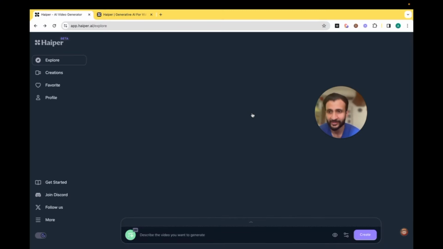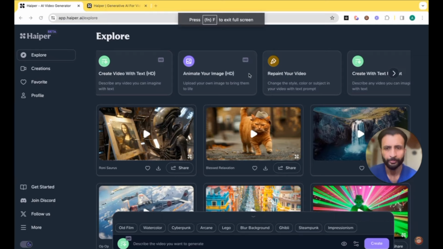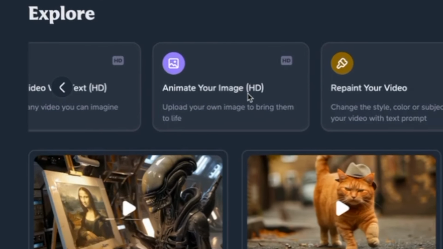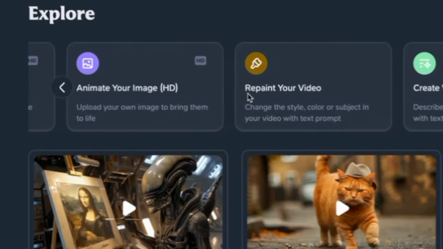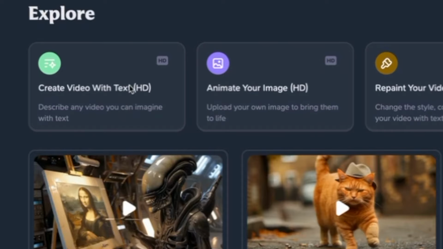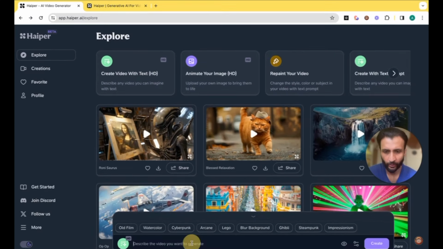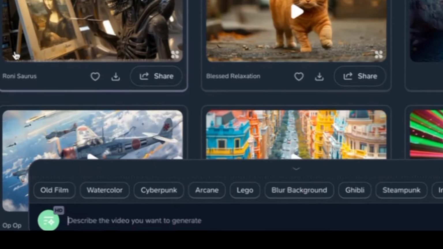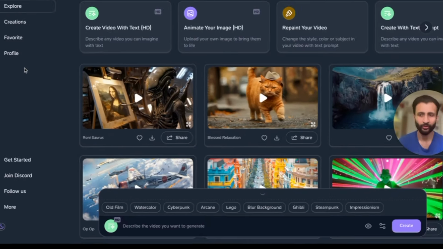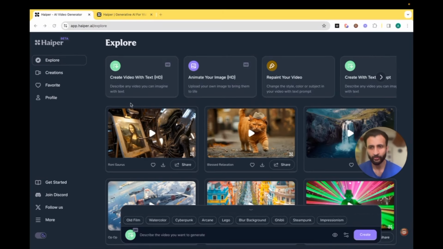Let's try and create our first video. So here on the top, you can see all these various options available. So let's start with the most basic one. Create video with text (HD). So just click on this, and here below you'll see the prompt box. So here just write your prompt. Few basics to follow which are really helpful that I've found is always describe the prompt using subject, motion and style. This really helps. So I'll give it a basic prompt.